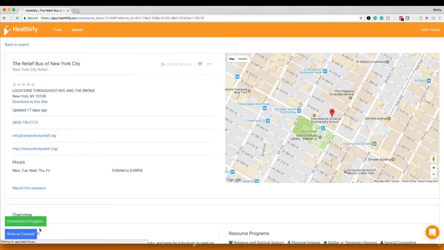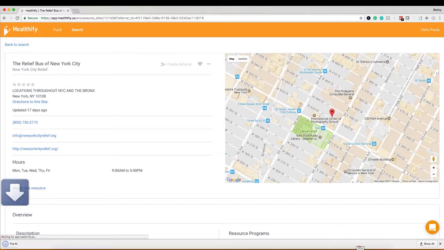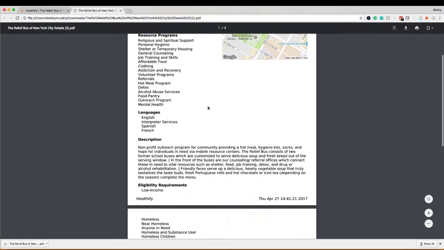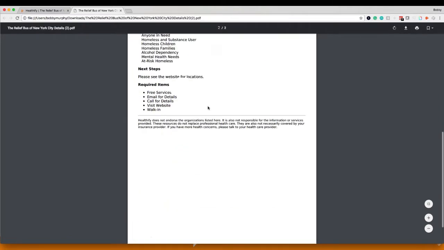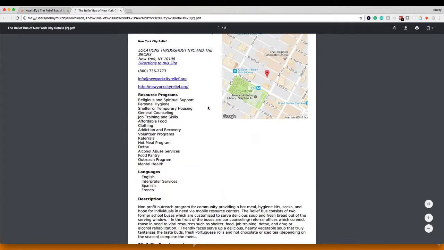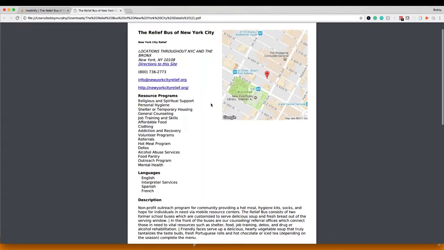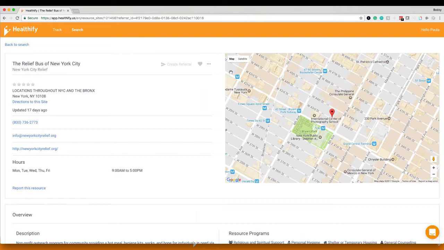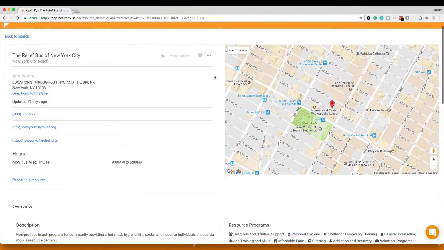See, we got 2 notifications, download and process, and referral has been completed. So now we'll hang out here for just a second till that downloads. So this just downloaded. This is the PDF we selected. All of this information was here. Maybe if we were working with Jay-Z, they were in our office, we made that referral, but we also wanted to download this PDF and print it out and give it to them in our office. That's one way you could do both of those at once. I'm going to close that. Perfect. So we created that referral.